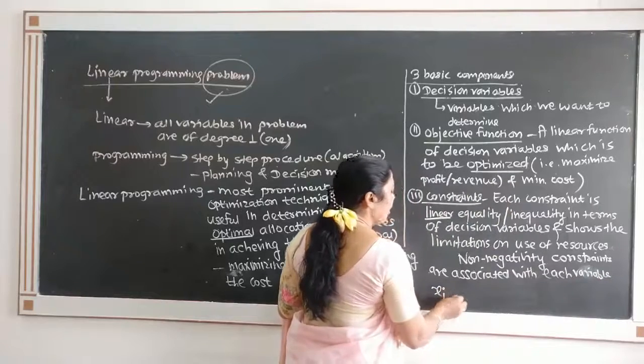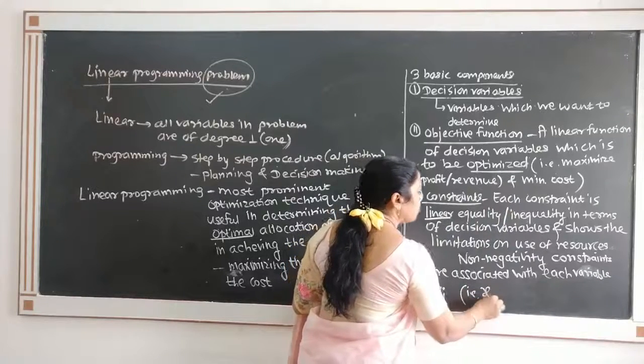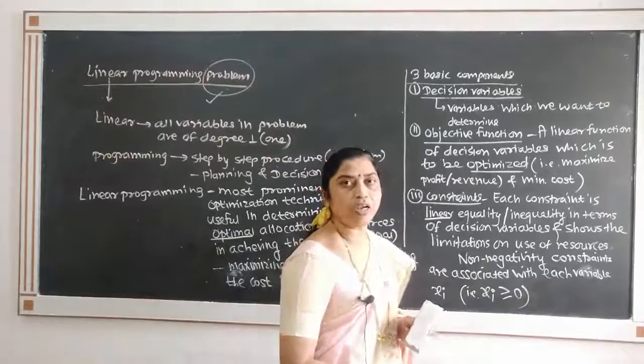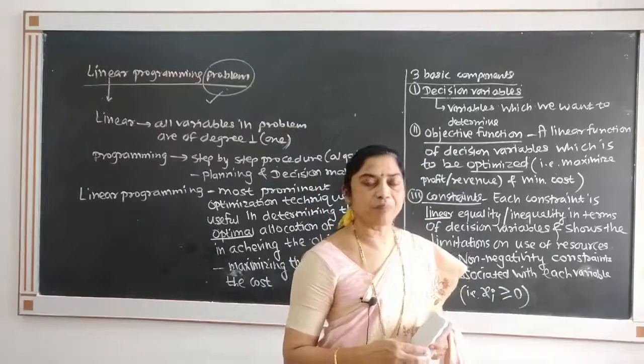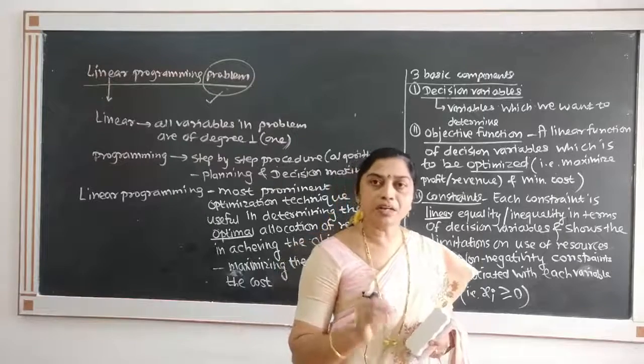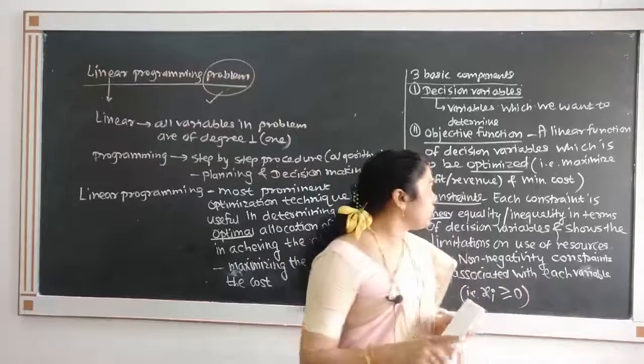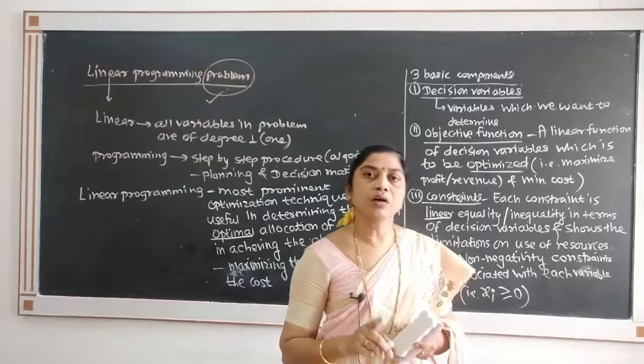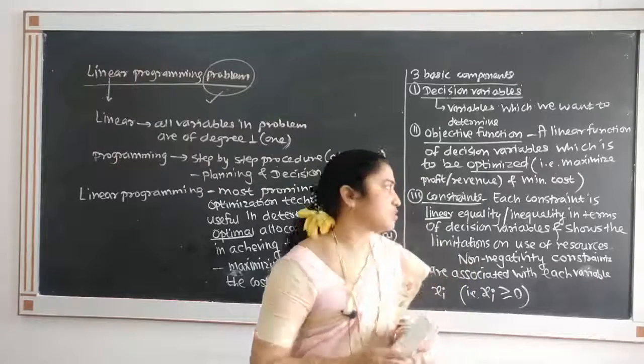That is, each variable xi must have value greater than or equal to 0. That is non-negativity constraint. So, LPP consists of decision variables, objective function, constraints and non-negativity constraints.